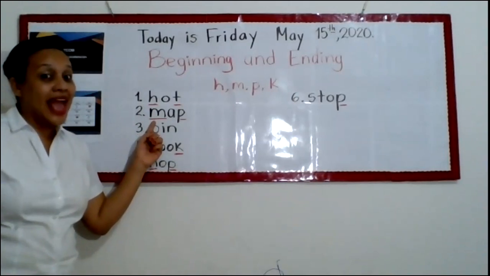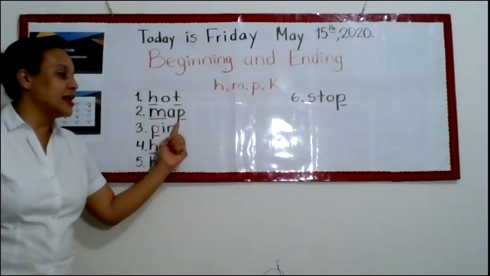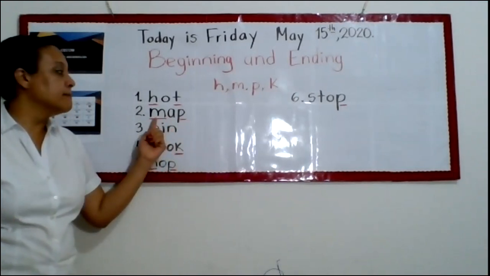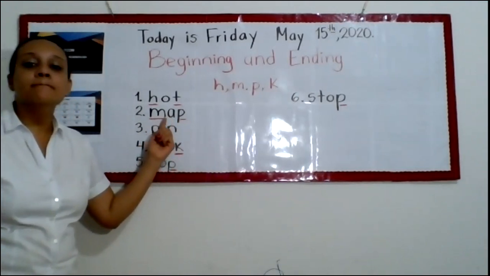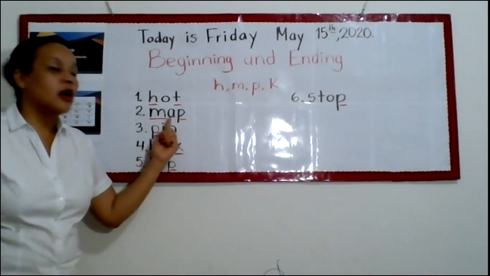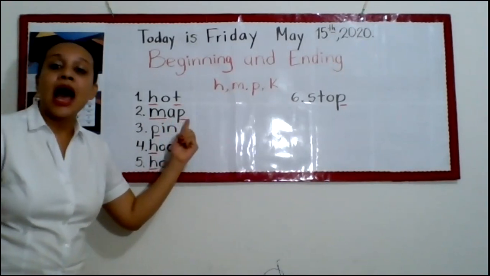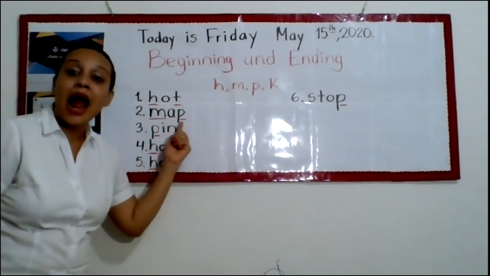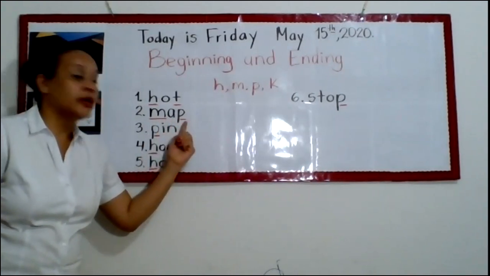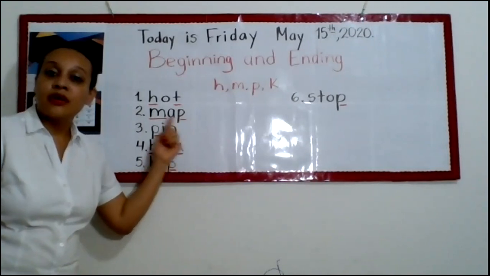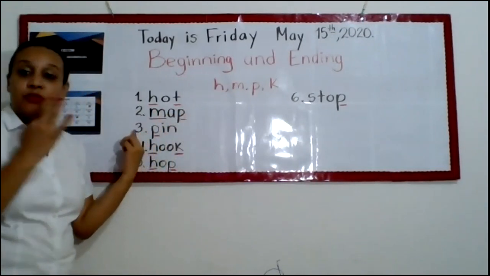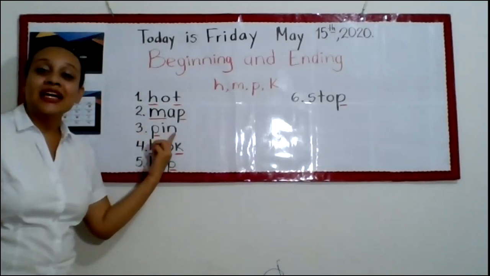Map has an M at the beginning and has a P at the end. Map.